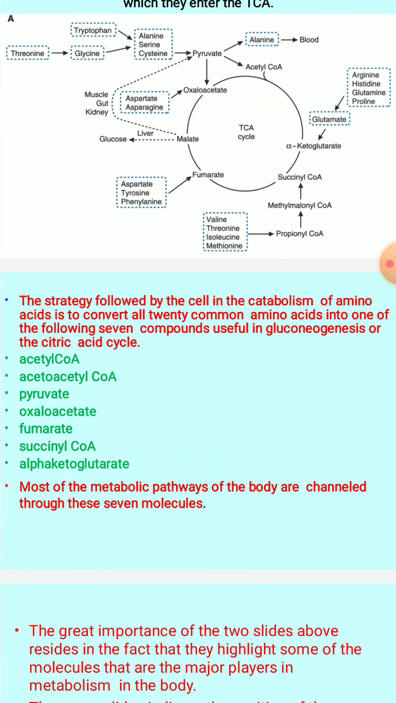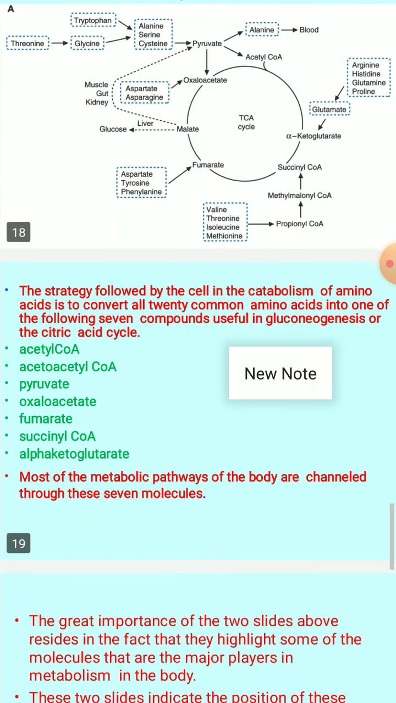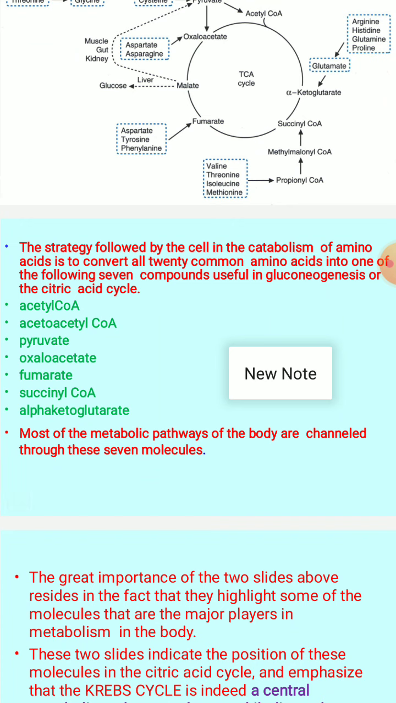So the strategy followed by the cell in the catabolism of amino acids is to convert all these 20 common amino acids into one of the following 7 compounds, useful for the gluconeogenesis process as well as the citric acid cycle. You can see acetyl CoA, acetoacetyl CoA, pyruvate, oxaloacetate, fumarate, succinyl CoA, alpha ketoglutarate. So these are the intermediates or compounds which are formed from the breakdown of these amino acids, which will enter into the gluconeogenesis process and even the citric acid cycle.